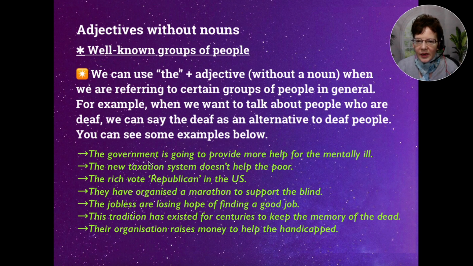So we've got the government is going to provide more help for the mentally ill. So those who are mentally ill. Then we have the new taxation system doesn't help the poor, or the poor people. Then the rich vote Republican in the US, the rich people. And then they have organized a marathon to support the blind, so the blind people. And then the jobless, that means people without jobs, are losing hope of finding a good job.